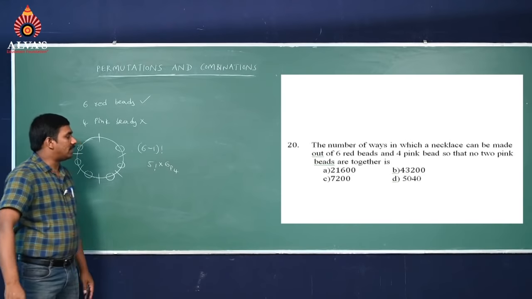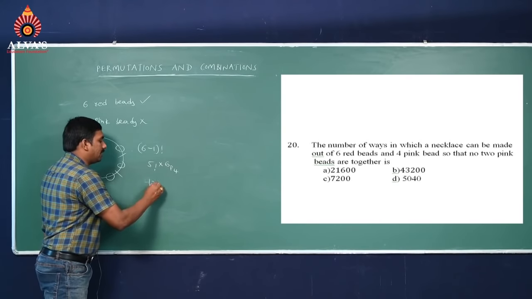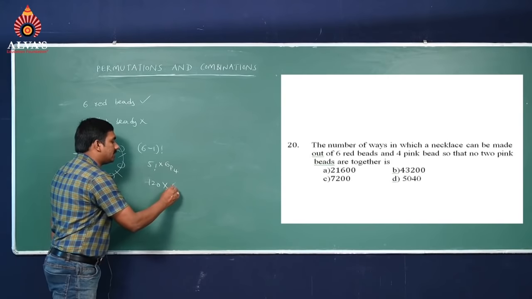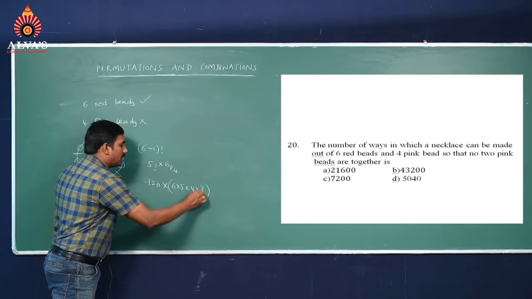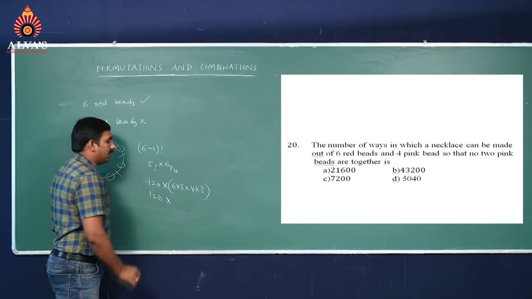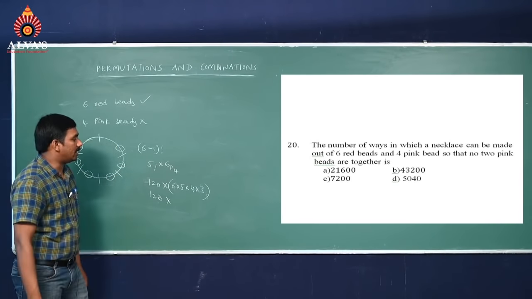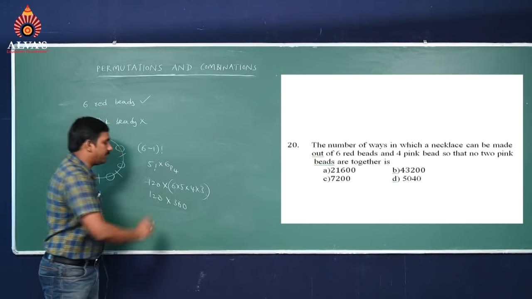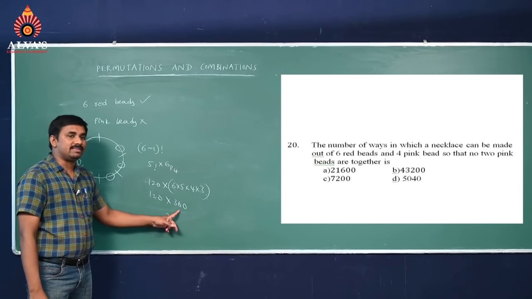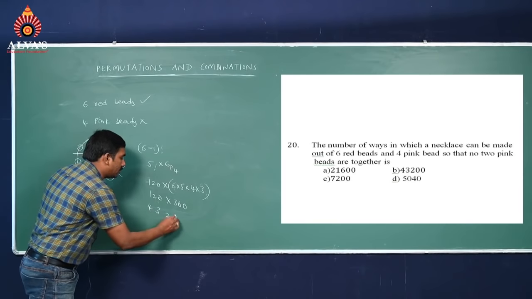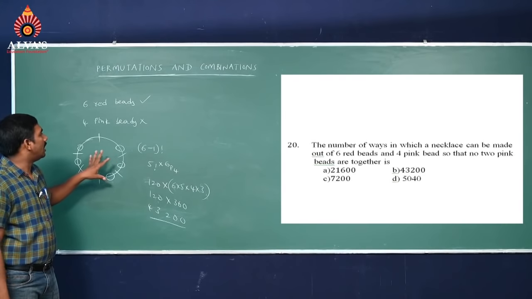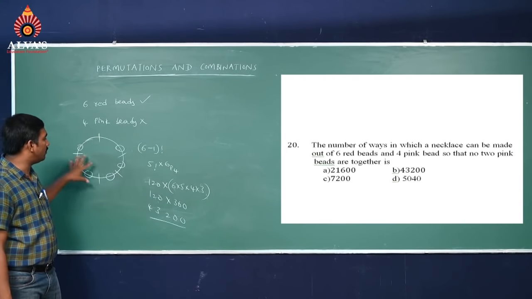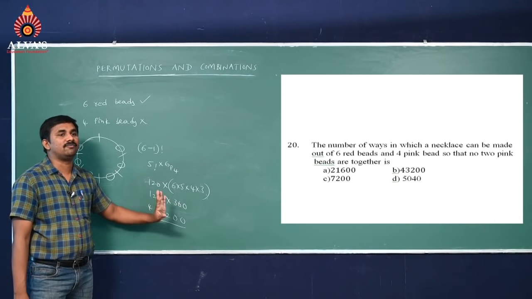Solve this one. So 5 factorial means 120, into 6P4, that is 6 into 5 into 4 into 3. So this value will become 120 into 360. So we get the answer 43200. So here first we are arranging 6 red beads, and after that in the places left we are arranging 4 pink beads.